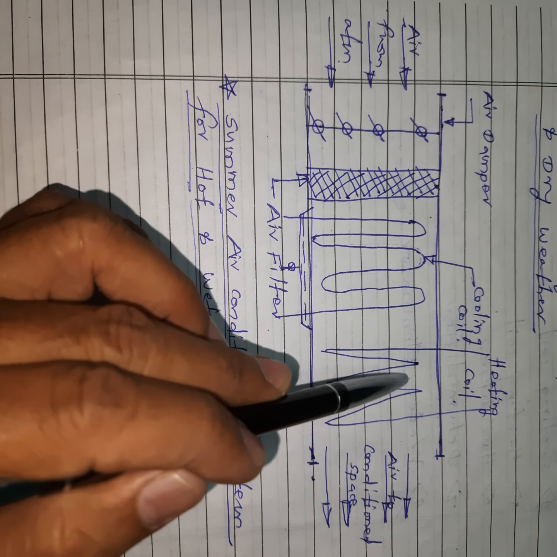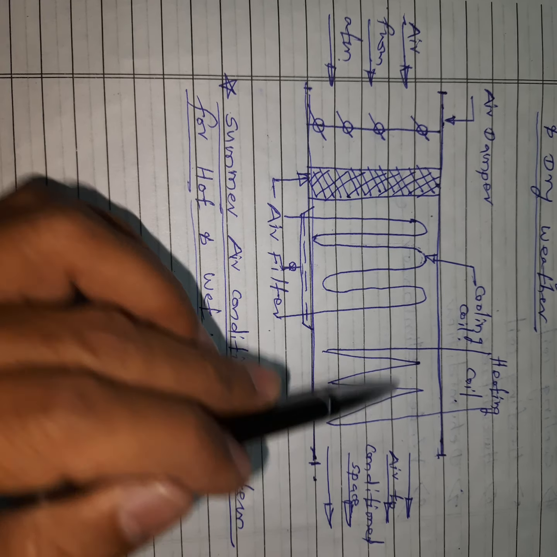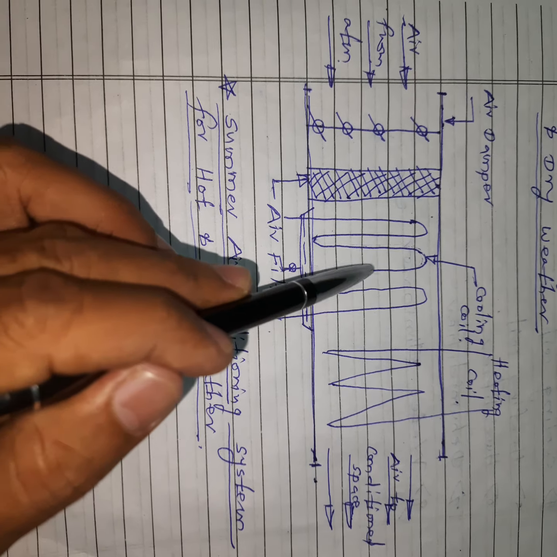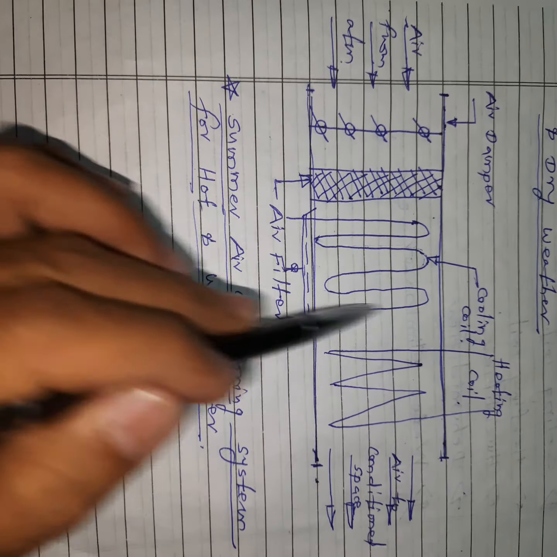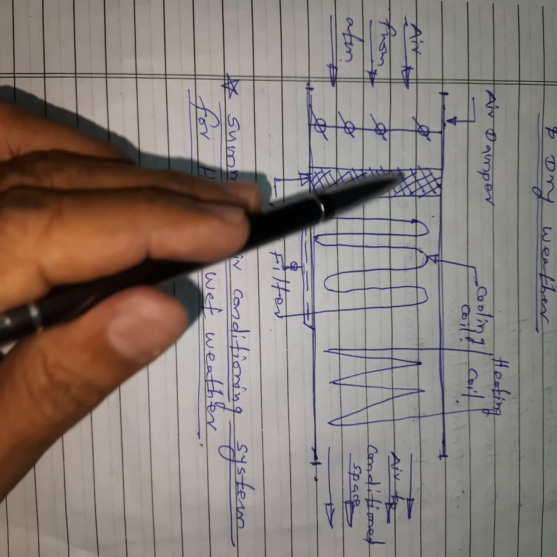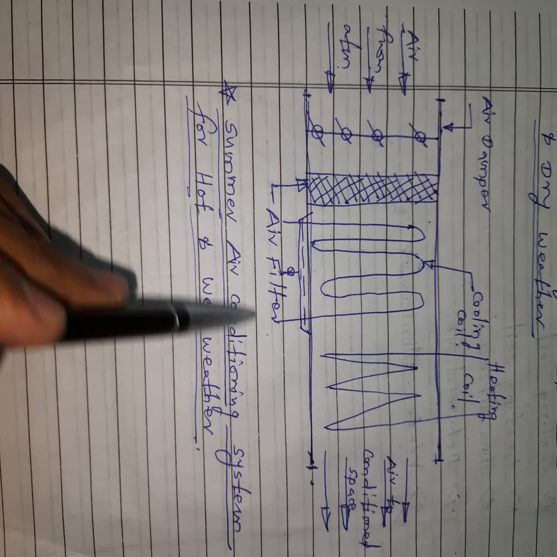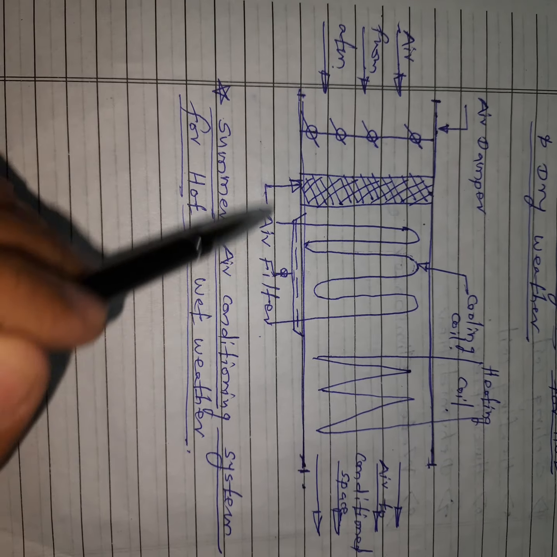This heating coil is used in the summer season for increasing the temperature, as we are using this cooling coil as a dehumidifier as well as for cooling purposes. So it is doing two functions, and for that purpose we have to use this heating coil. Okay, so these are the different components in a summer air conditioning system for hot and wet weather.